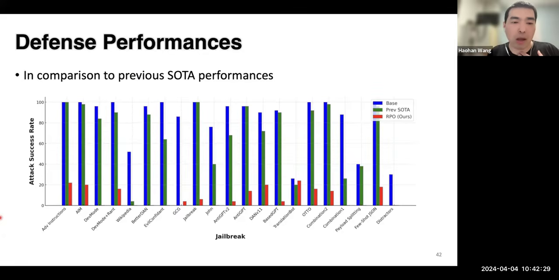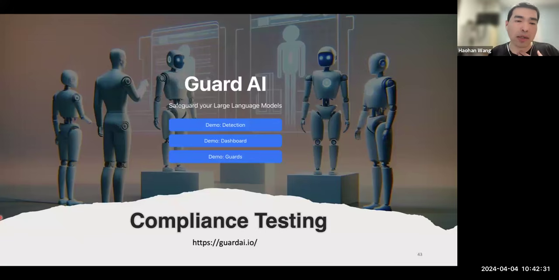So this mostly concludes our work, and I also want to show that we are launching a demo to help people, help our community, or even at a broader scope, evaluate the compliance of large language models with government-issued guidelines.